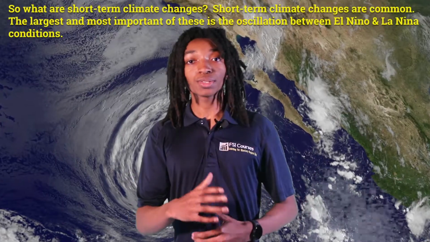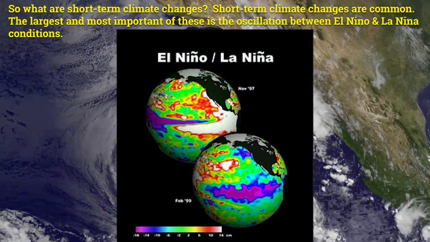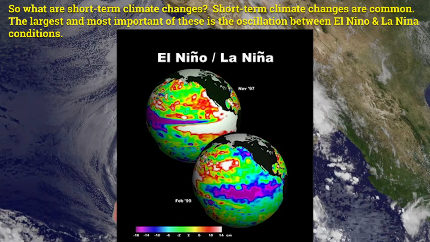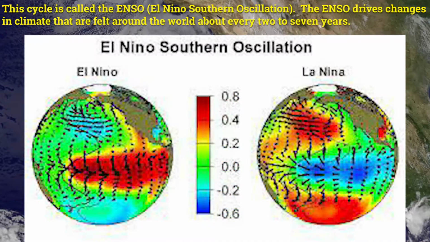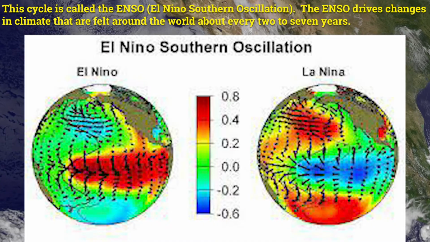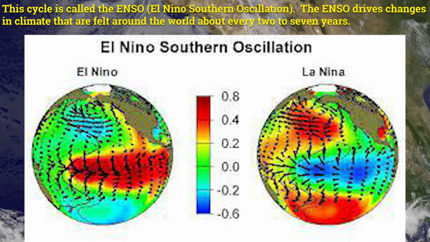So what are short-term climate changes? Short-term climate changes are common. The largest and most important of these is the oscillation between El Nino and La Nina conditions. This cycle is called ENSO, which stands for El Nino Southern Oscillation. The ENSO drives changes in climate that are felt around the world about every 2 to 7 years.